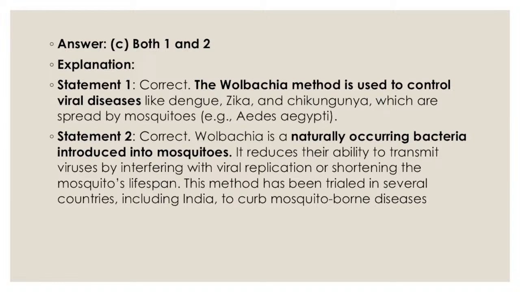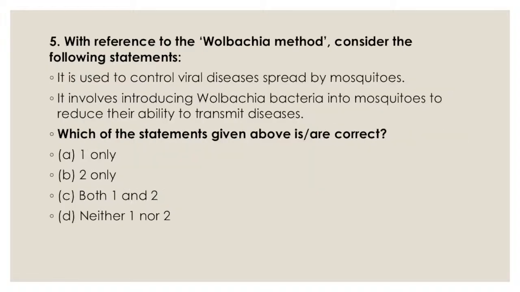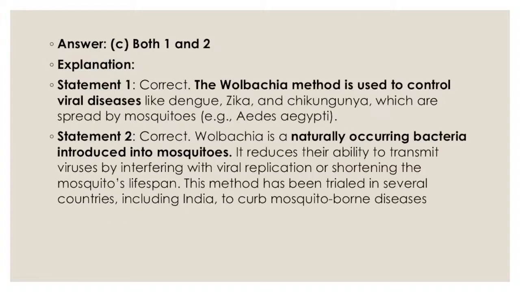Now statement 1, if you have to explain it, the Wolbachia method is used to control viral diseases. First, it was about control of diseases spread by the mosquito Aedes aegypti. Now you must be aware of dengue, Zika and chikungunya. So उसमें कुछ नया नहीं है, मतलब कि ये dengue. Statement 1 is correct.